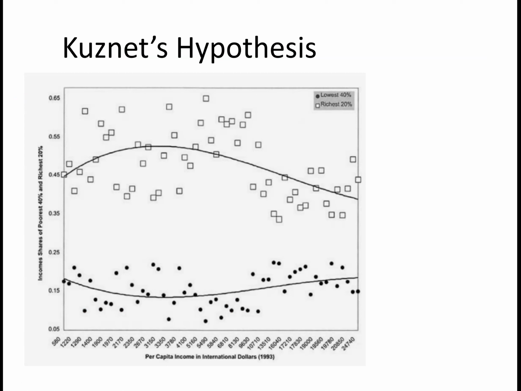Well, this is different countries around the world. Again, this data is a little bit old, but that doesn't really matter. Countries around the world, and so the bottom black dots are countries for what percentage of income is taken by the poorest 40% of the society, or the 40% with the lowest incomes, right? That's this line down here, and this line is sort of fitted through these, okay? And then the richest 20%, what share of income do they take? And then of course the Kuznets ratio would be the ratio between these. So how many times bigger is the top one compared to the bottom one?